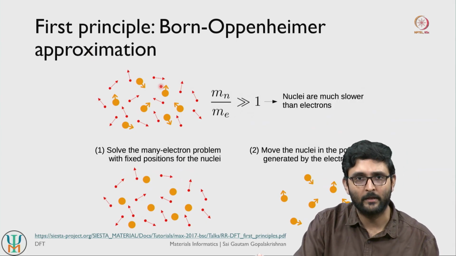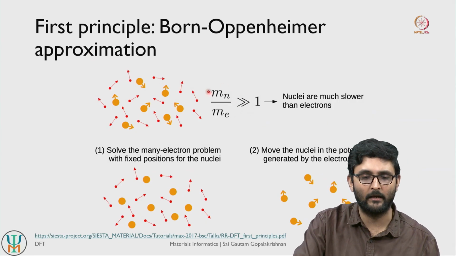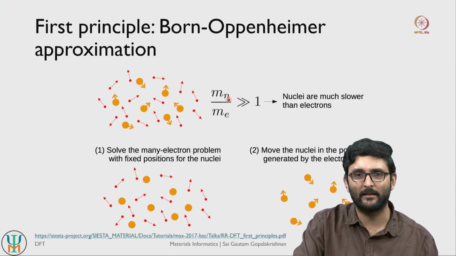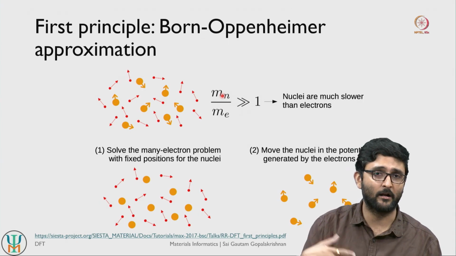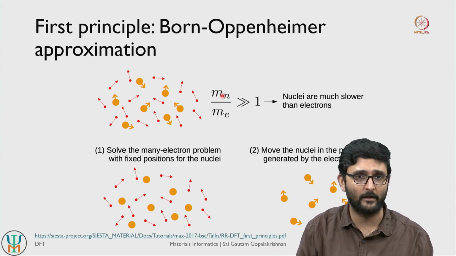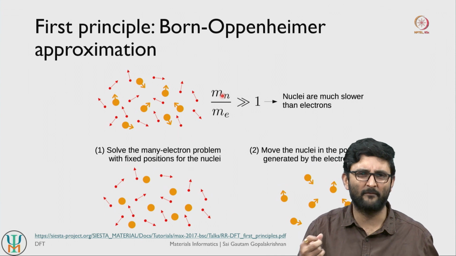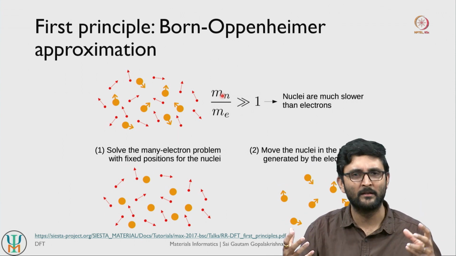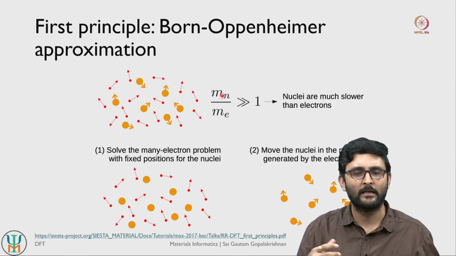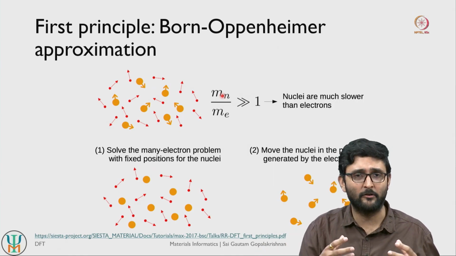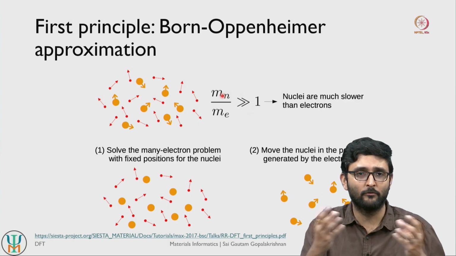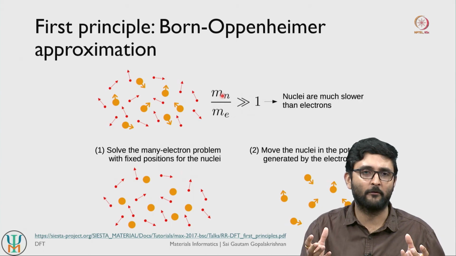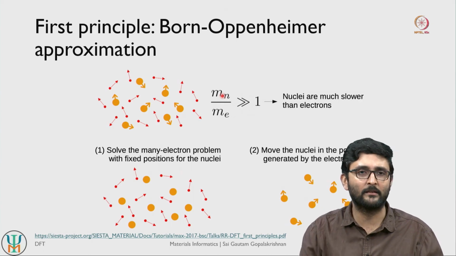So very briefly, if you think about the mass of nuclei with respect to mass of electrons, you would see that typically nuclei are several orders of magnitude heavier compared to that of electrons. So to give a simple order of magnitude sense, if I am not wrong, a proton is about 3 orders of magnitude heavier compared to that of electrons, and if you take a typical nucleus, you will have at least a few, if not tens of protons, as well as some amount of neutrons as well.